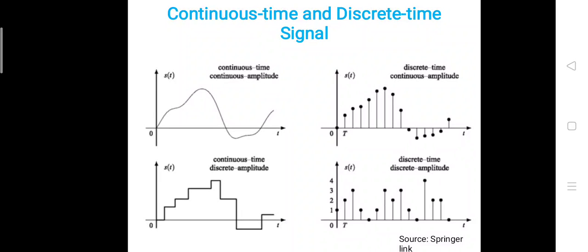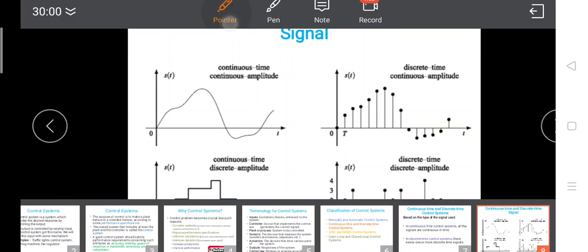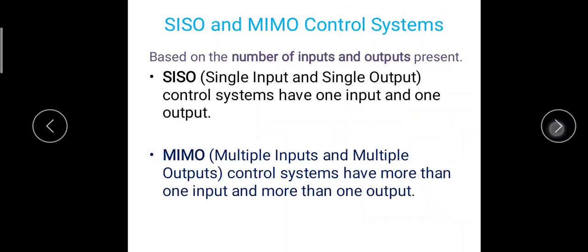So there is no particular information in between these two time instants. So this is the discrete time and continuous amplitude type of signal, and this is your discrete time and discrete amplitude type of system. So the control signal can be based on these two systems.